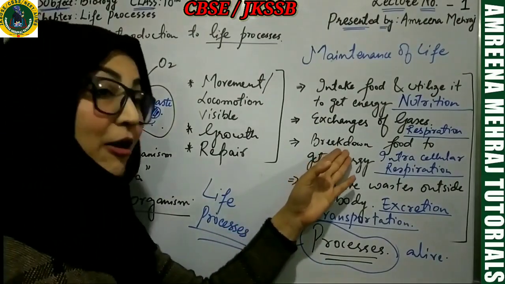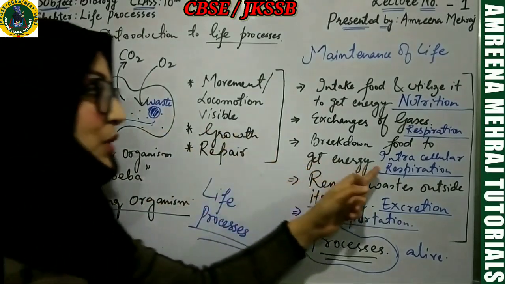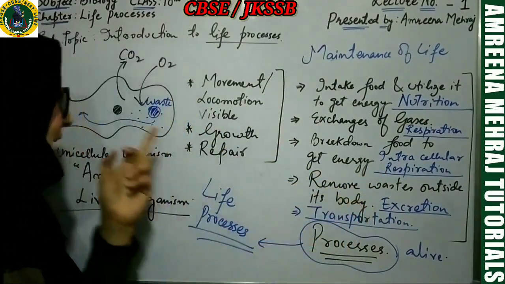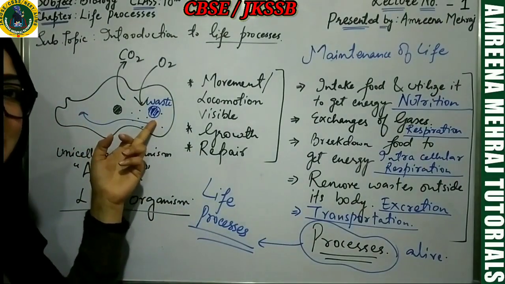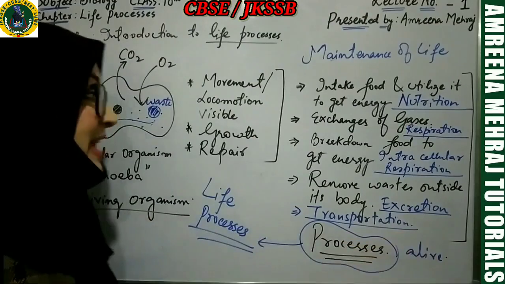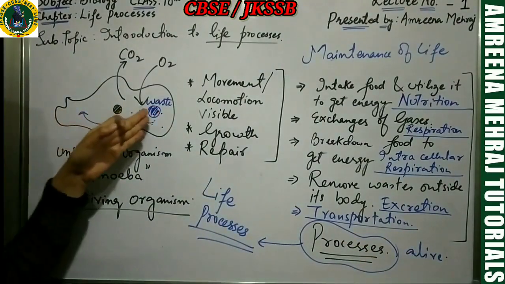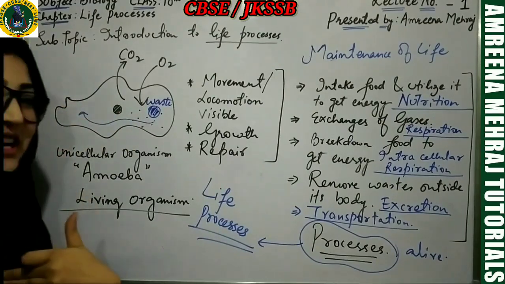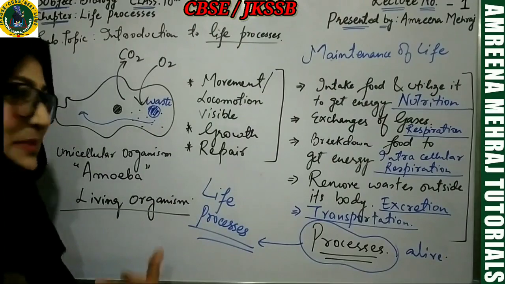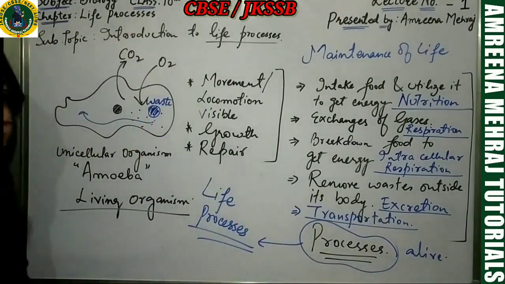Similarly, amoeba also has to break down the food inside the cytoplasm. That's what is called intracellular respiration. Amoeba also has wastes inside its cytoplasm. It has to remove that waste. That's the process of excretion. Amoeba has to perform transportation of substances in cytoplasm. You have to transport substances from one part of the body to another part of the body, but it's very simple over here. So transportation is another life process.